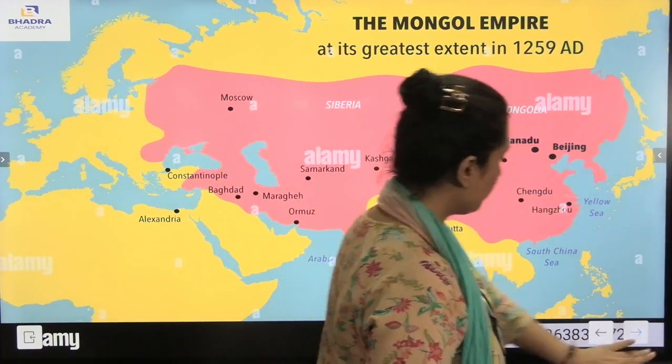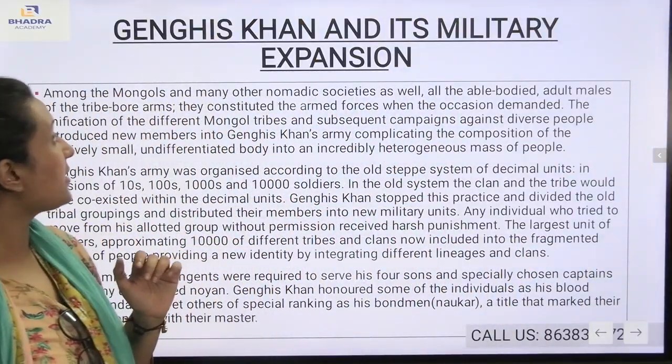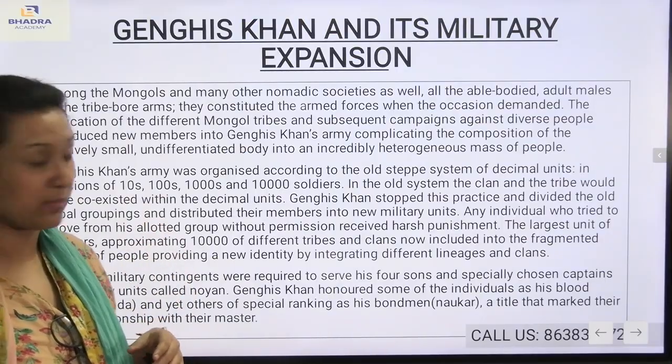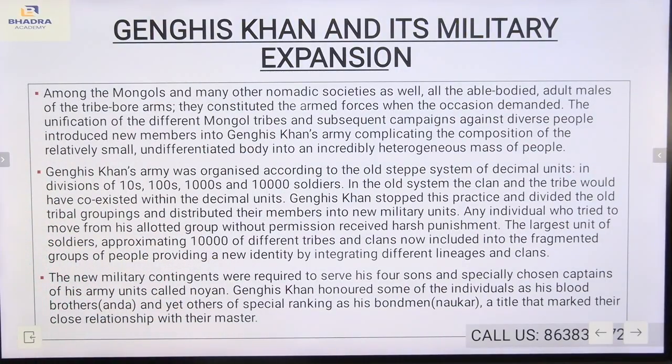You have taken a look at the map, and now we will be understanding Genghis Khan and his military expansion. This is one of the most important parts. Among the Mongols and many other nomadic societies, all the able-bodied adult males of the tribe bore arms. They constituted armed forces when the occasion demanded. The unification of the different Mongol tribes and subsequent campaigns against diverse peoples introduced new members into Genghis Khan's army, complicating the composition of the relatively small undifferentiated body into an incredibly heterogeneous mass of people.